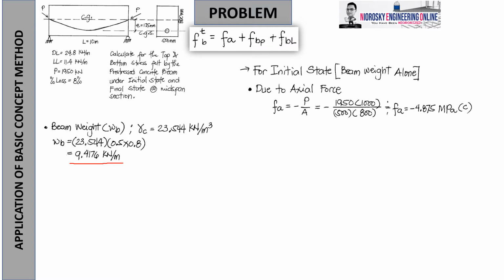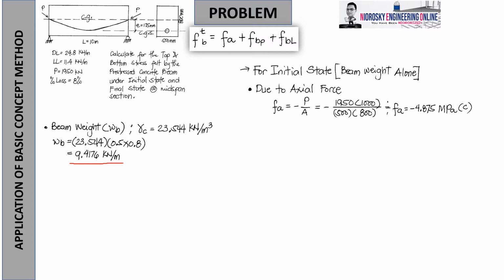So we have discussed before that when we are talking about the initial state, it is the beam weight alone, unless specified otherwise, since sometimes the dead load can be added to the initial state, as it can sometimes be set by default as an automatic additional load. Or maybe the dead load can be considered as an additional load to the area where it is to be installed, as for occupancy plus some installation procedures. In our video lecture, we will consider the default condition, if not specified, that the dead load can be found on site or on the structure during installation and thereafter. Kumbaga, yun na yung mapagagamitan.